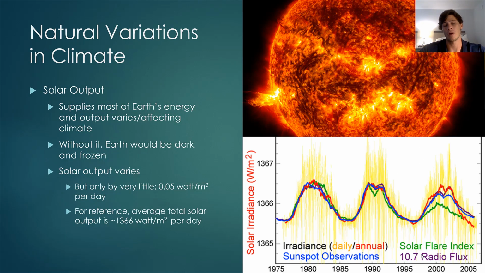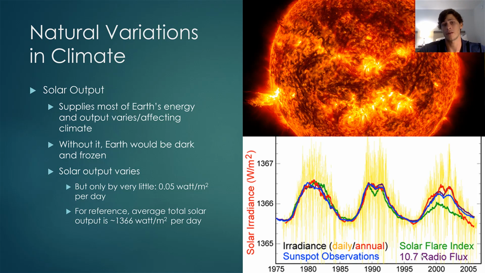Now, variations in solar output is another source of variation in climate, or at least an assumed source of variation in climate. Remember that the sun supplies most of the Earth's energy, and it is responsible for driving most of the patterns in climate as well as the patterns in weather. Without the sun, our dominant energy source, the Earth would be dark and frozen and unable to support life.